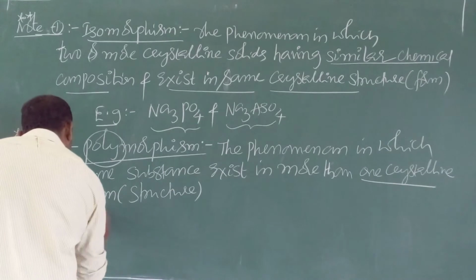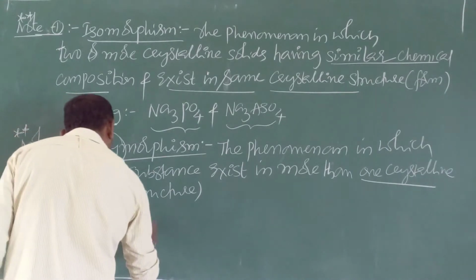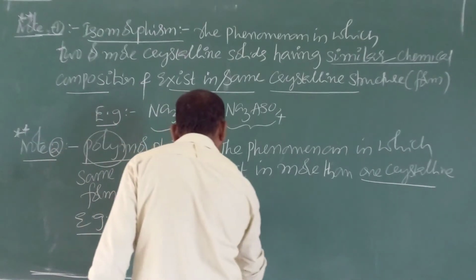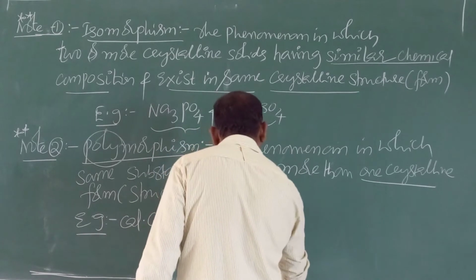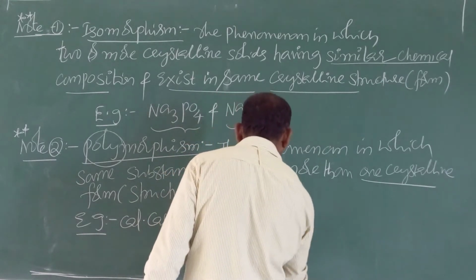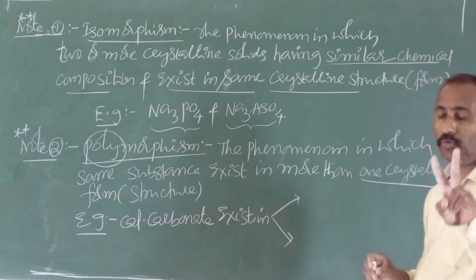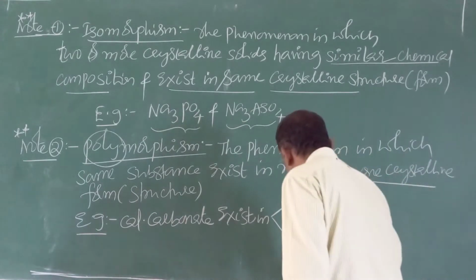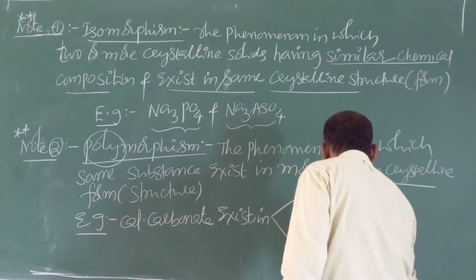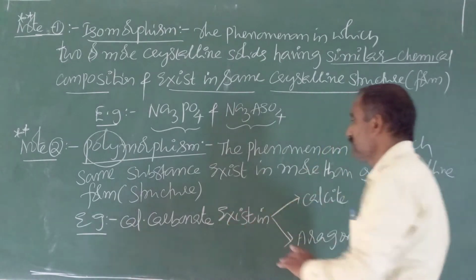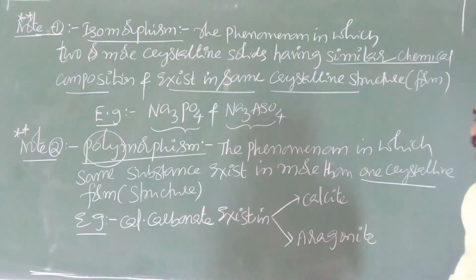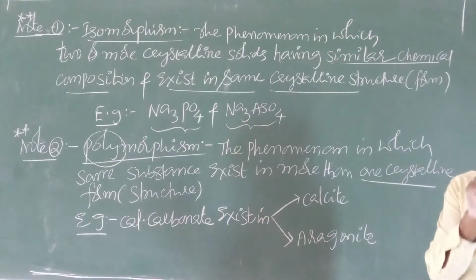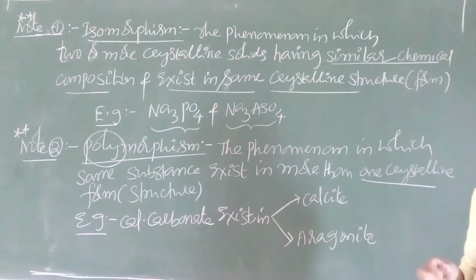Example: calcium carbonate exists in two crystalline forms. Calcium carbonate, the same substance, exists in two crystalline forms. One is calcite, one more is aragonite. So the substance is the same, calcium carbonate, but it exists in more than one type of crystalline form. Calcite and aragonite do not possess the same crystalline structures. Crystalline structures will come in the next class.